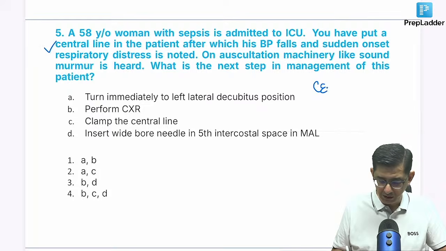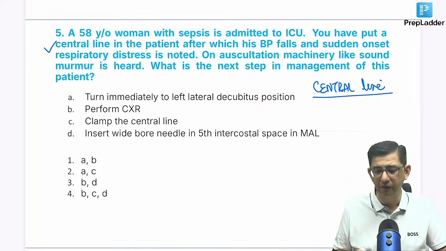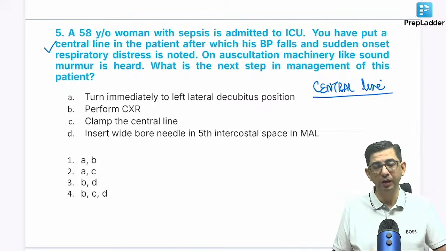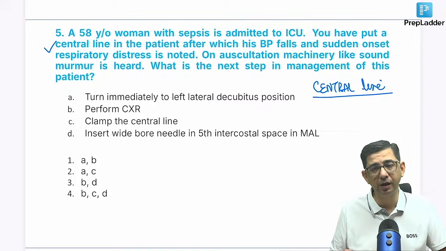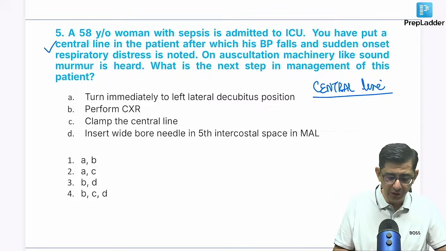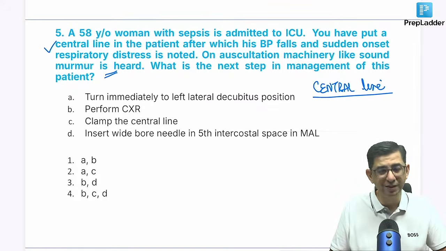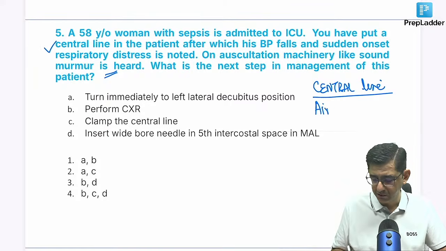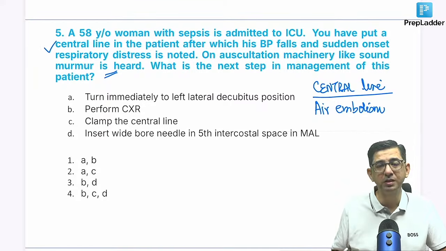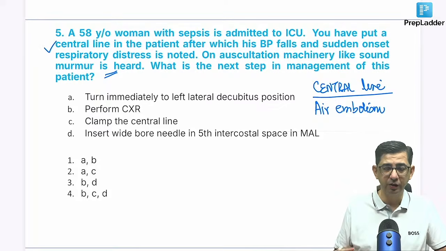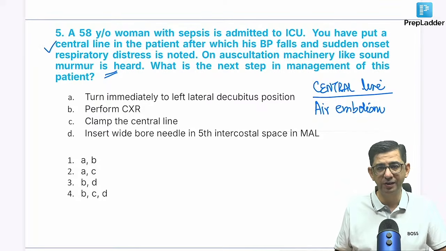Every time you put a central line in a patient, there can be two possibilities. Either the patient can have a pneumothorax, and if it is not a pneumothorax, then the central line can contribute to air embolism as well. The key thing in this question is the machinery-like sound of the murmur. That is the characteristic thing telling you that this patient is having a venous air embolism. Unfortunately, after putting in the central line, there is a rush of air bubbles into the right side of the heart, which is causing air embolism in this case.